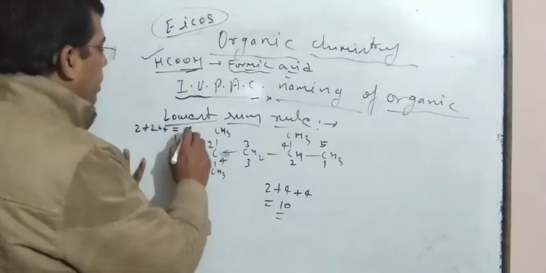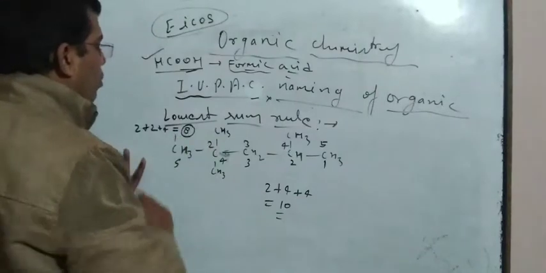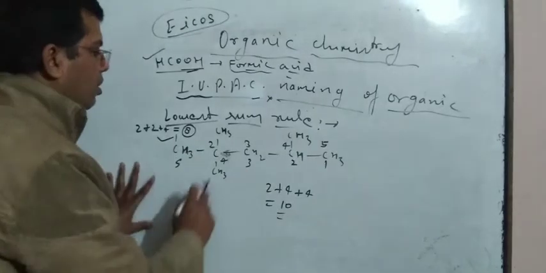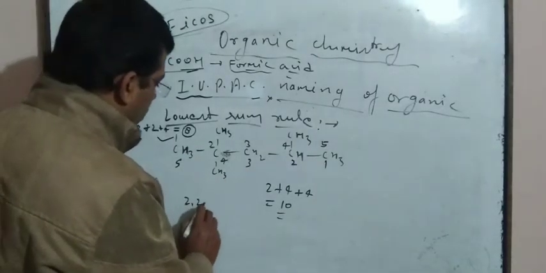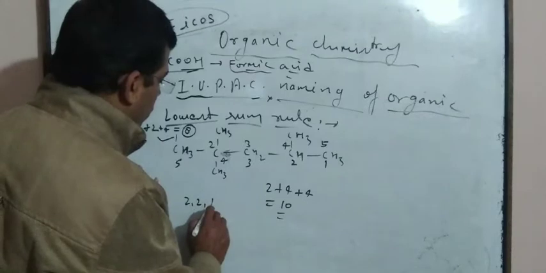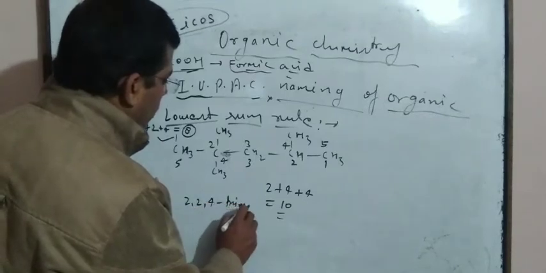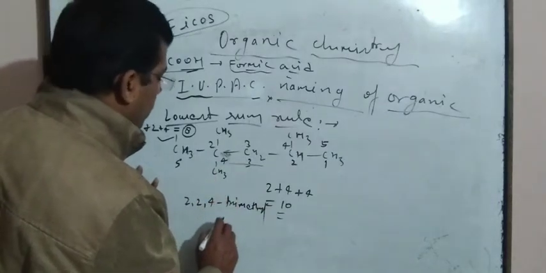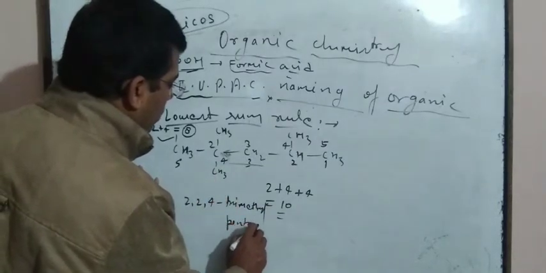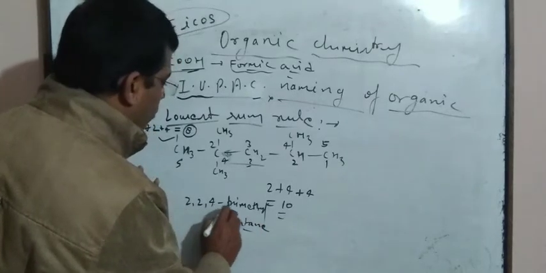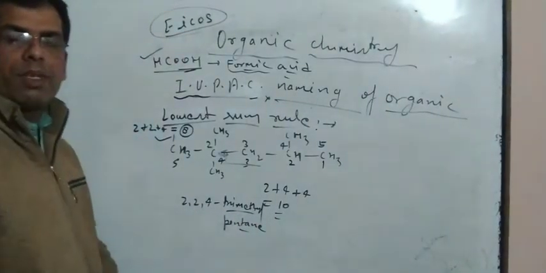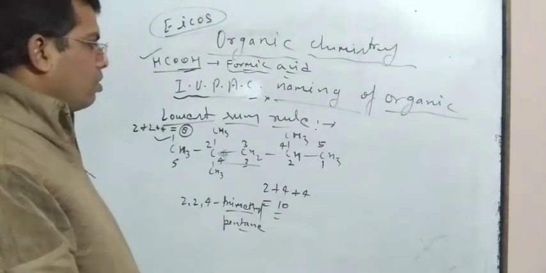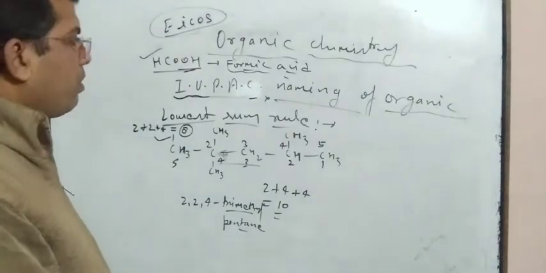So in this way, the minimum value of the sum of locants is 8. So this one is the right manner, counting started from this side. So in this way, 2, 2, 4 trimethyl pentane. 2 comma 2 comma 4 trimethyl pentane. This one is the right one. So dear students, write down this rule, that is the lowest sum rule.